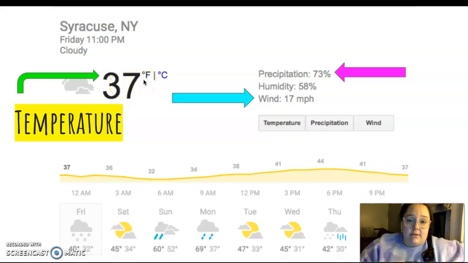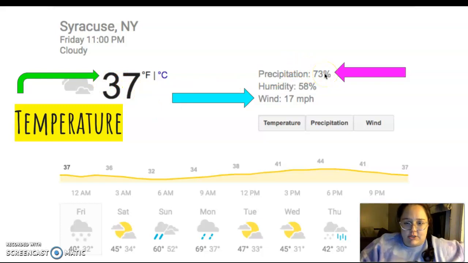We live in the United States, so we use the customary system, which is Fahrenheit. So you're going to be using the Fahrenheit, and it's going to tell you that number in the big black font. So when I took this screenshot, which was Friday night, it was 37 degrees outside, which is kind of cold, not snowy cold, but still pretty cold.